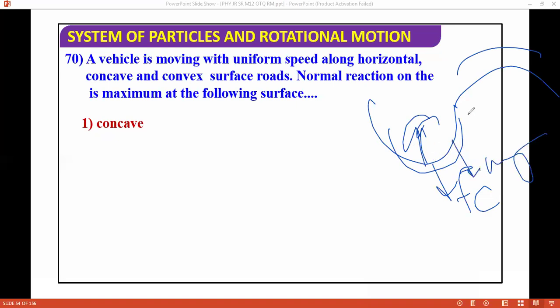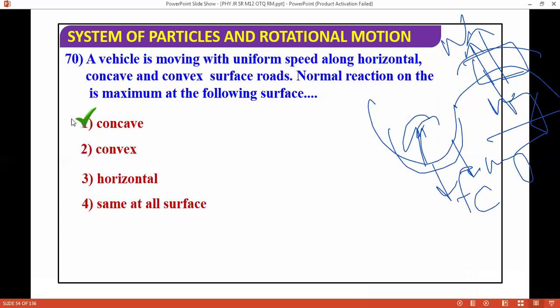And here, what will happen? Centrifugal force will be outward, normal will also be outwards, and this will be mg. So the question is where the normal reaction is maximum. Normal reaction will be maximum here. So you frame the equations. What is the answer coming?